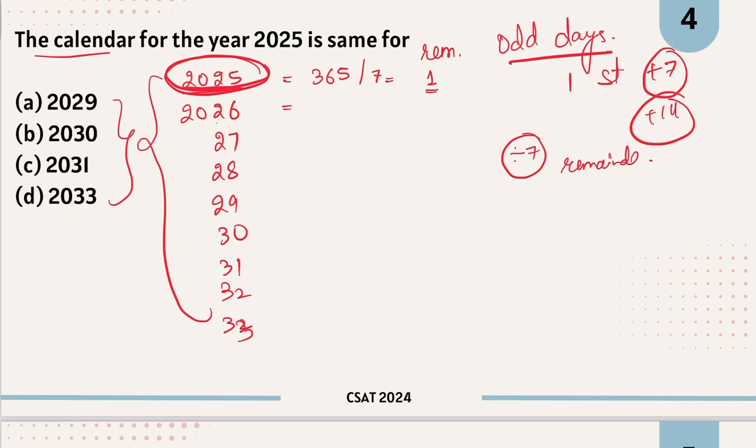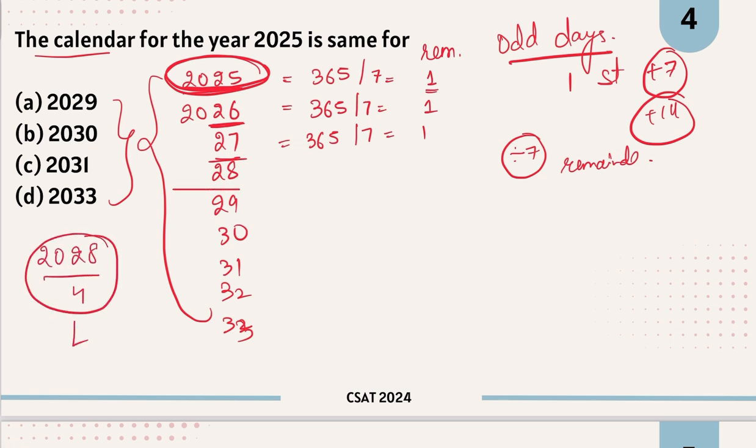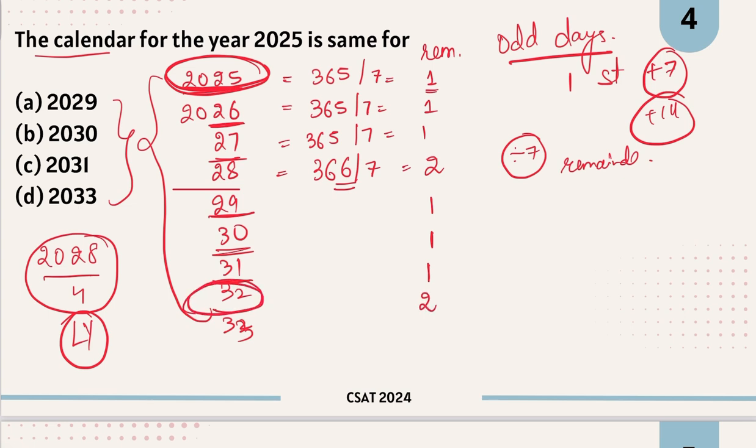ठीक है. Similarly 2026 में भी कितने days होते हैं? 365 days. Divide this by 7, you will get 1. 2027 में 365 days. Divide by 7, you will get 1. Now 2028 क्या है? Year 2028 is divisible by 4. This means this is a leap year. Now you divide 366 by 7 because in leap year you have 1 day extra. So you will get remainder 2. Similarly for 29 remainder will be 1. For 30 it will be 1. For 31 remainder 1. For 32 it is a leap year, so remainder will be 2.